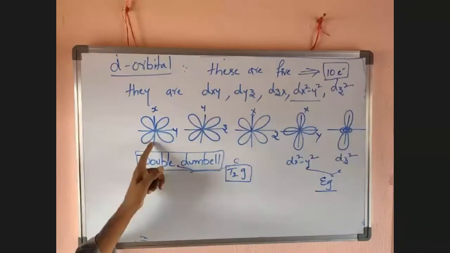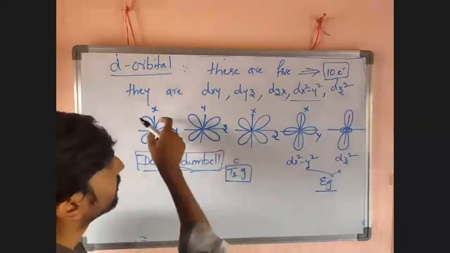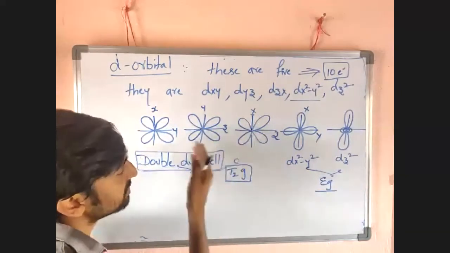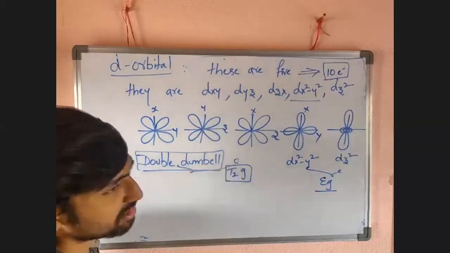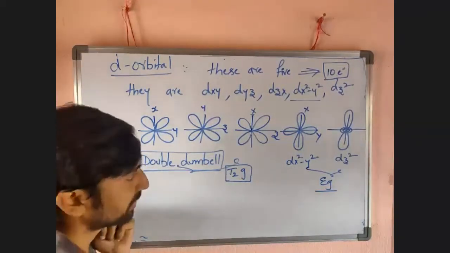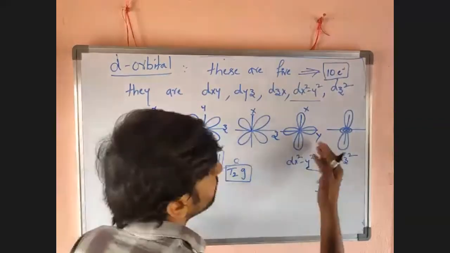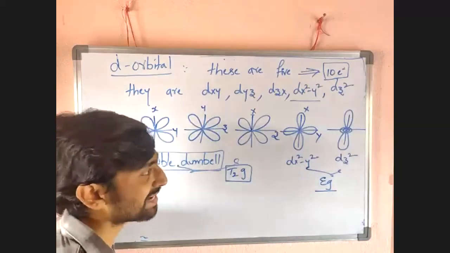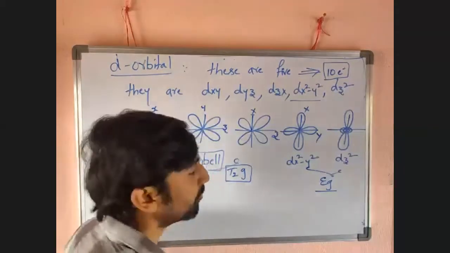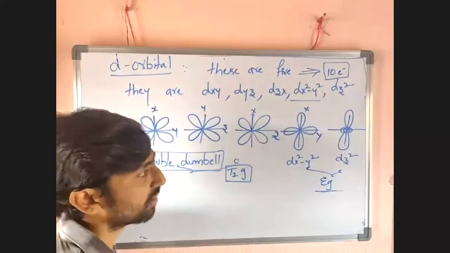In dxy, dyz, zx orbitals, lobes lie in between the axes, and these three have the same amount of energy. So these three orbitals are triply degenerate, and it is called t2g orbitals. Now in the case of these two orbitals, lobes are present on the axis, so these are called doubly degenerate orbitals, and these orbitals are called eg orbitals.